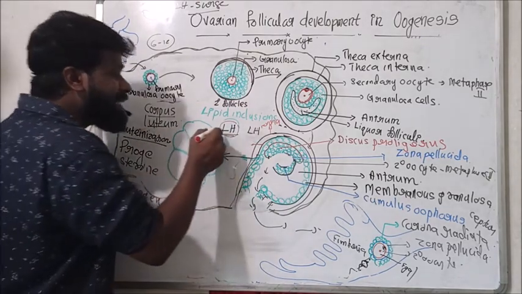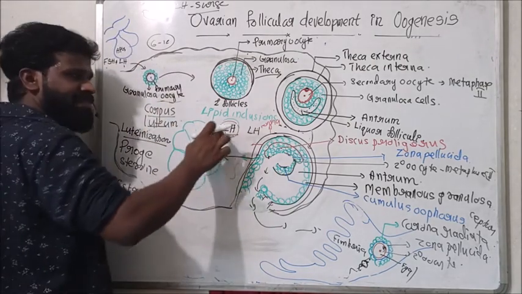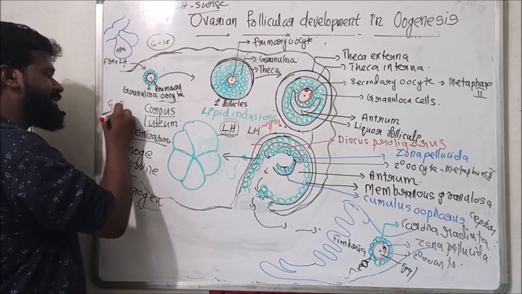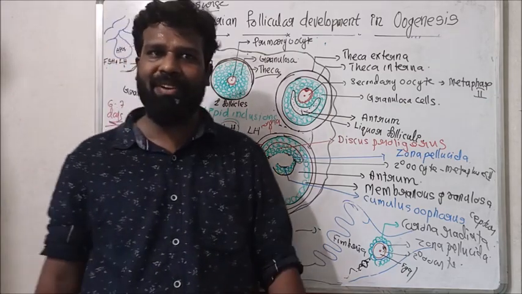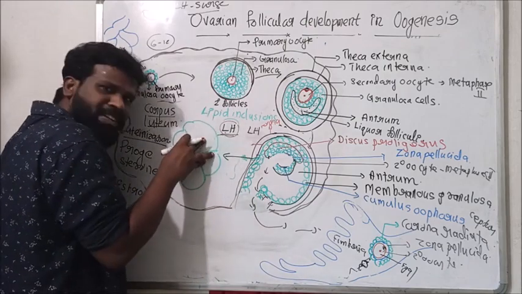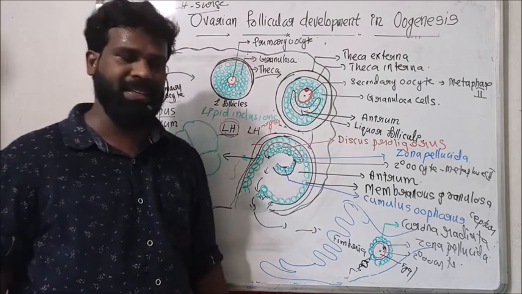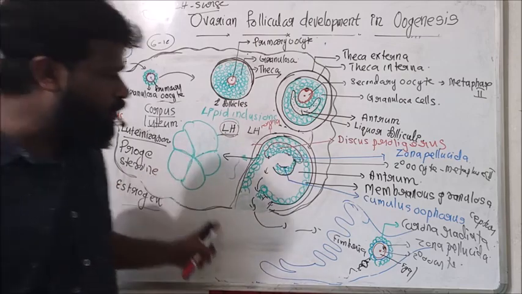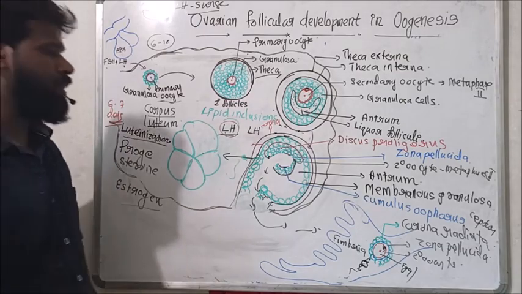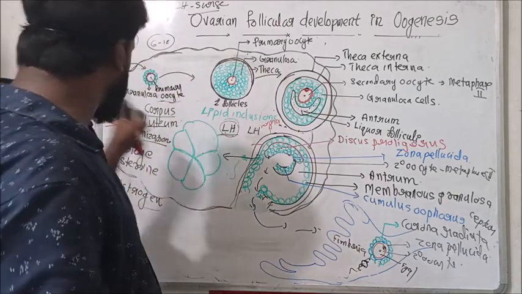One more function of LH is that it maintains the corpus luteum up to 6 to 7 days after ovulation.